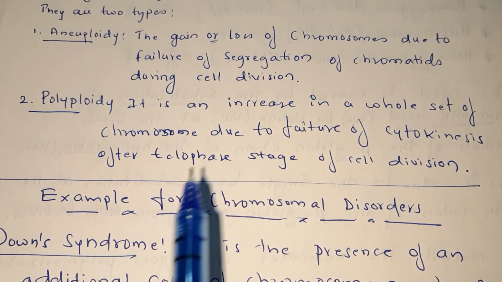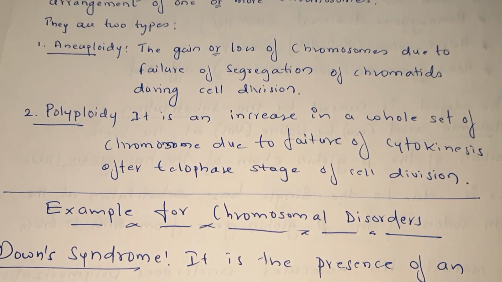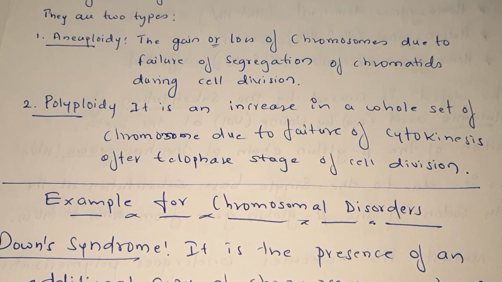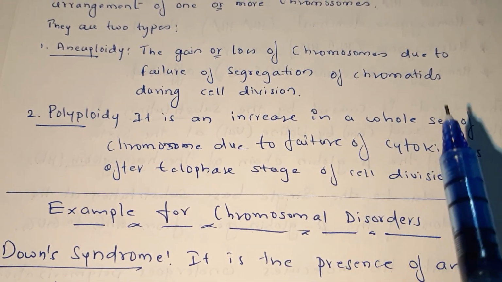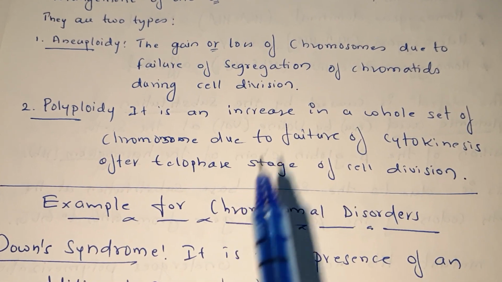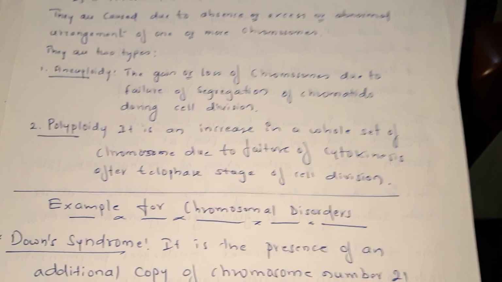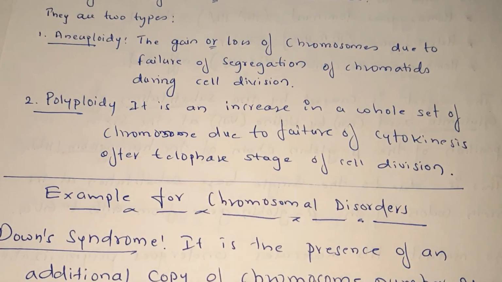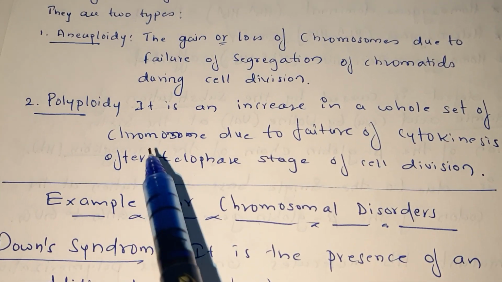In polyploidy, both sets are in the same cell, and the other cell has an absence of chromosomes. One cell gets double chromosomes, another cell has none. Such an imbalanced distribution of chromosomes is known as polyploidy.